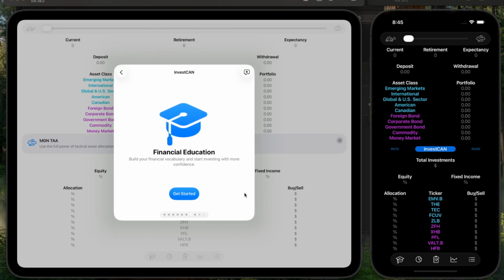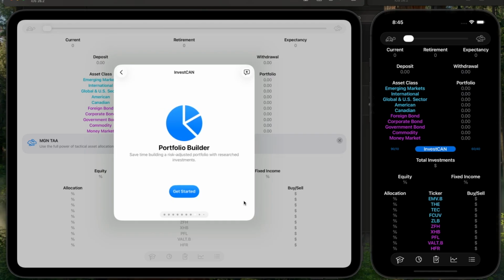There's also a financial education piece of the app. You can build your financial vocabulary with the same thing you read when you study for the CSC. A lot of these definitions are taken right from that textbook. The portfolio builder is really where it saves you time. Basically, it's just showing you exactly how each piece of the pie spreads out, and it splits your money into equities and fixed income. Basically, when you hear 60-40, that's 60% equities, 40% income. They're doing two different jobs, and that's why I really like separating them on the pie charts.